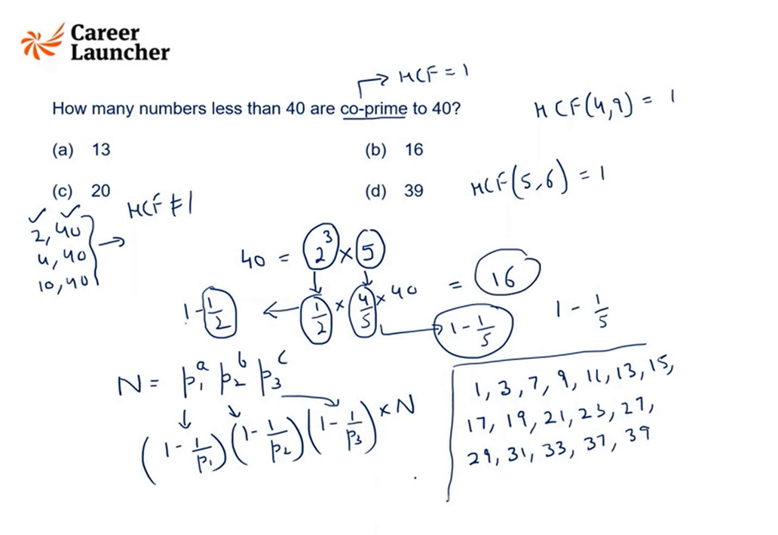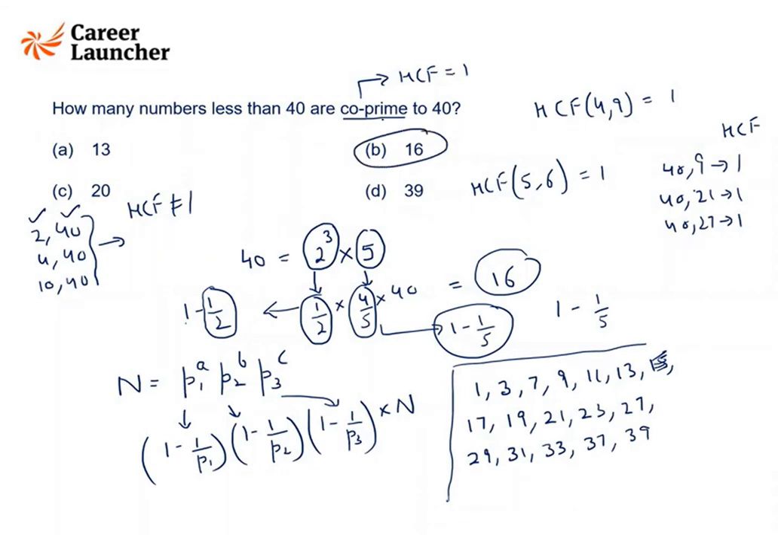If I find HCF of 40 with any of these numbers, you will find it to be 1. HCF of 40 and 9 would be 1. HCF of 40 and, I think this is 15. I have written extra. Yes. So HCF of 40 and 21, you will find this value to be 1. HCF of 40 and 27, you will find it to be 1. So answer would be 16. There are 16 such numbers.